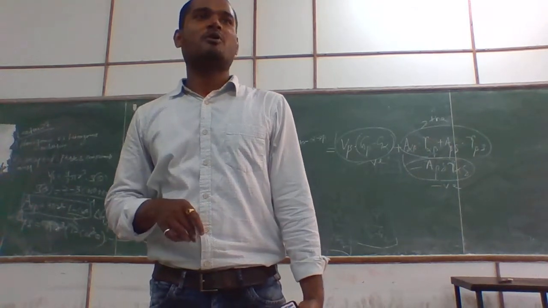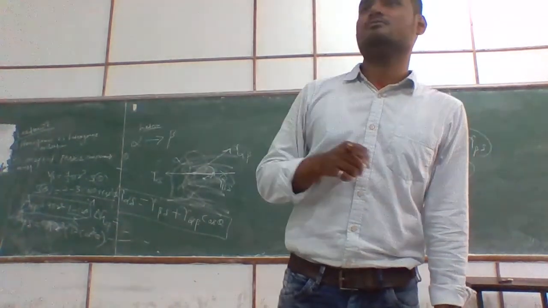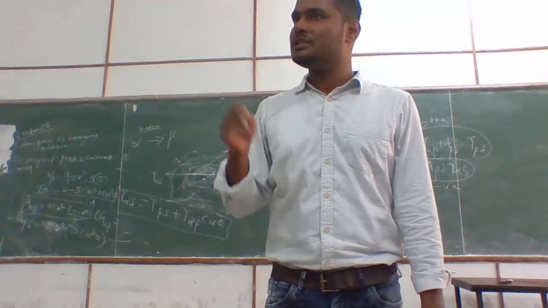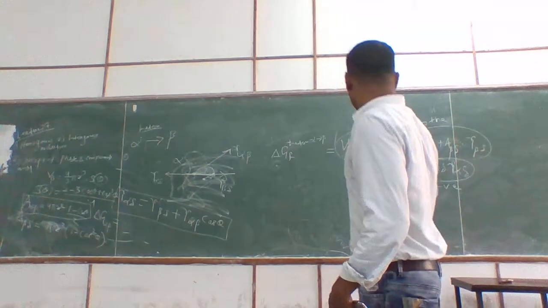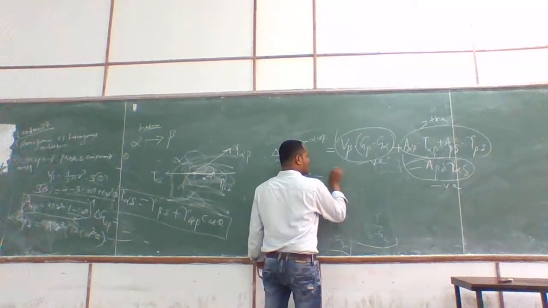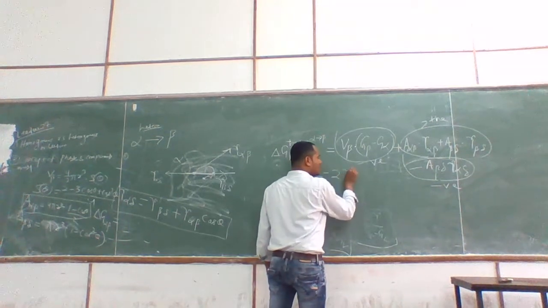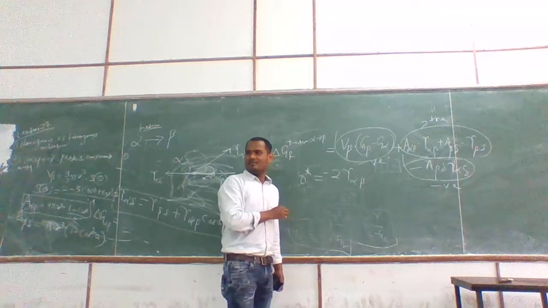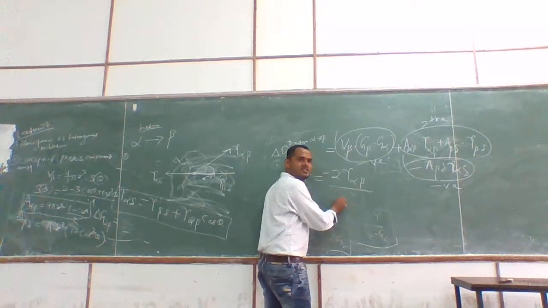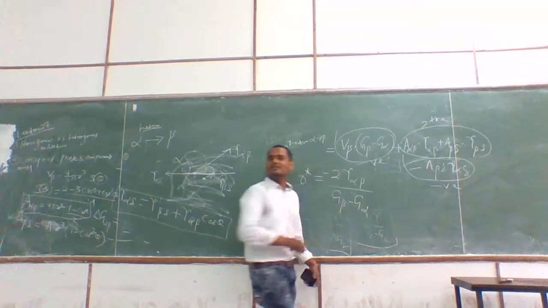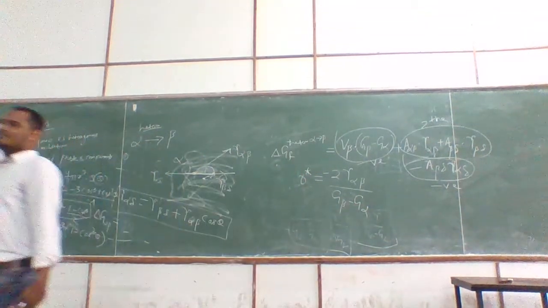I think I haven't talked about that. I have talked about it to the MTech student: how to find out R star. I have written it directly as minus 2 gamma by (GS minus GL). So for this one, R star will be minus 2 gamma by (GS minus GL), so it will be G beta minus G alpha, obviously.